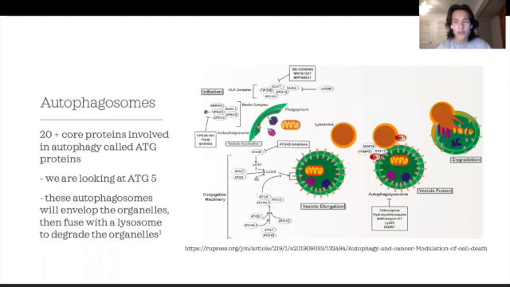Now, going a little bit more in depth into this process, we have 20 plus core proteins that are responsible for the formation of these autophagosomes. These are called ATG proteins. As you can see here at the bottom of the screen, we have this cascade of different proteins. We see ATG10, ATG7, ATG5 specifically, and all these are important for the formation of these autophagosome vesicles, which encapsulate the organelles, which will then be degraded by the lysosomes.